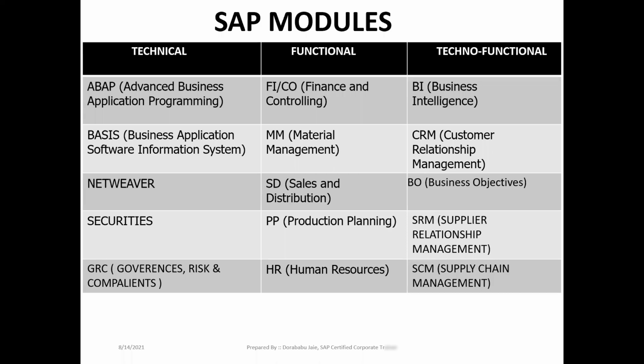Now coming to the SAP point of view, in SAP we have approximately 115 plus modules, and including cloud modules, a total of 150 plus modules in our SAP application. All the 150 modules are divided into three ways: one is technical modules, second is functional modules, and third is techno-functional modules. Now coming to our SAP FICO, which purely comes under functional modules. Let us see one by one.